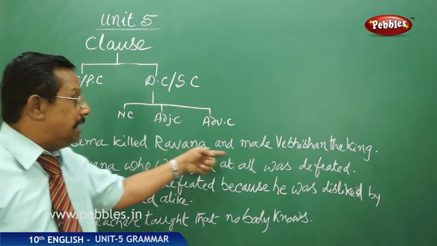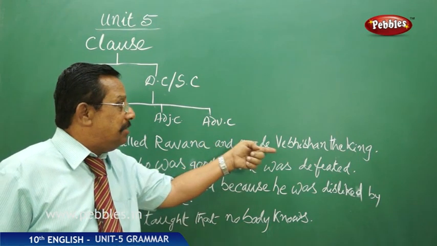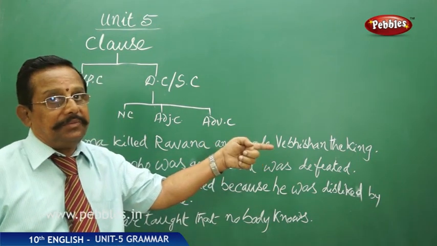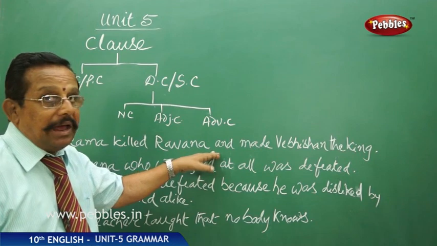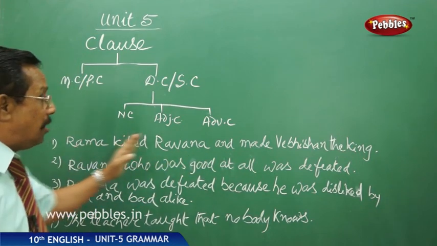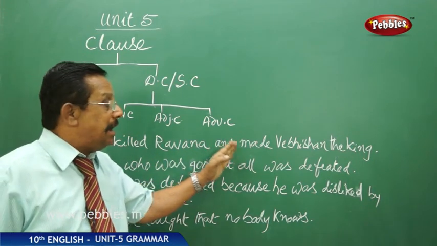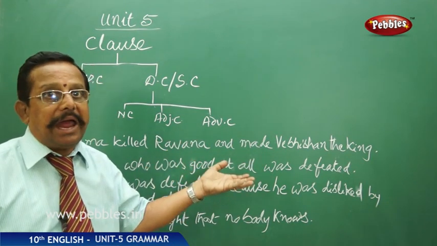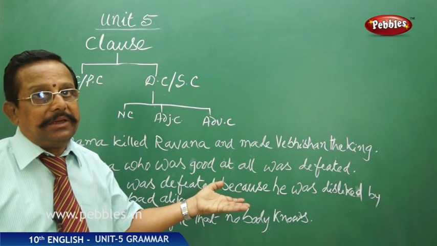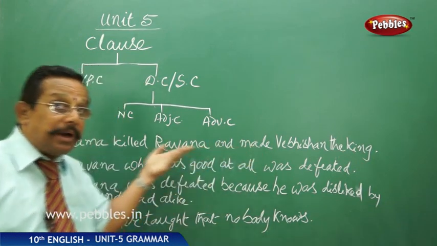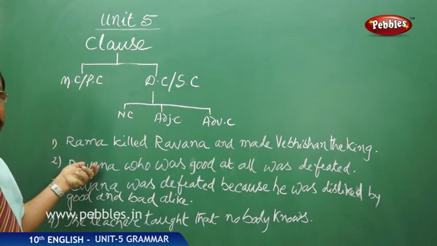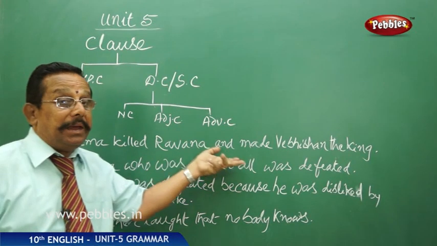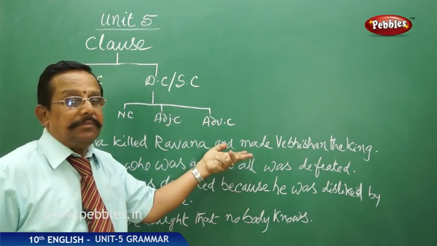And also let us see here, and made Vibhishana the king. Remove this, and in place of it let us put Rama over here. So, Rama made Vibhishana the king. That sentence also stands independently. It is not dependent on the other part of the sentence, right? And it gives an independent, complete meaning.